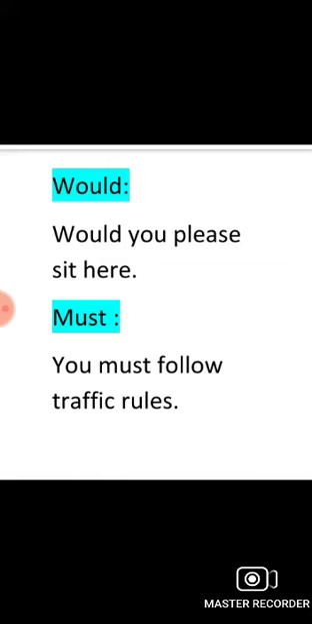So these are about the modal verbs. If you find any confusion or problem, you can discuss with me.